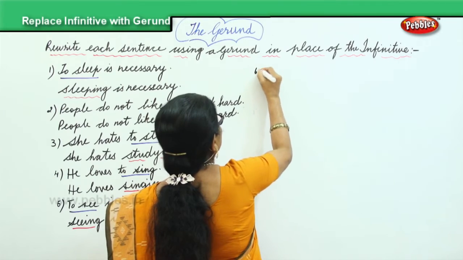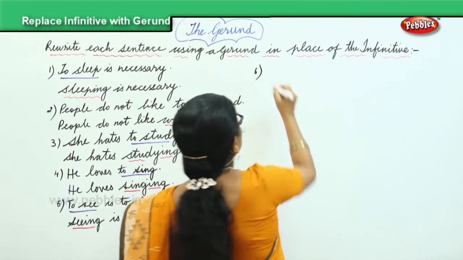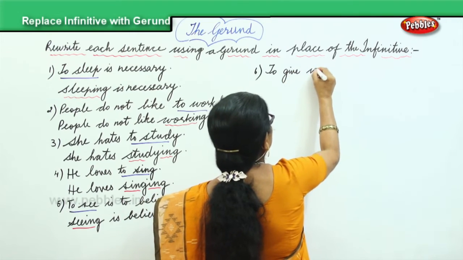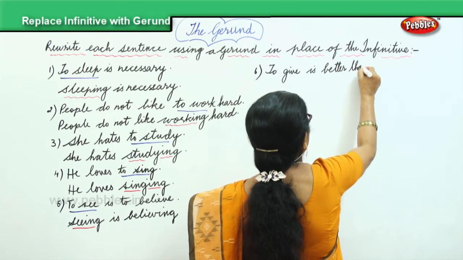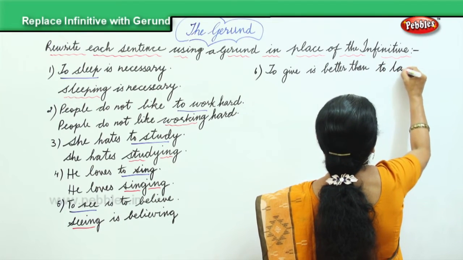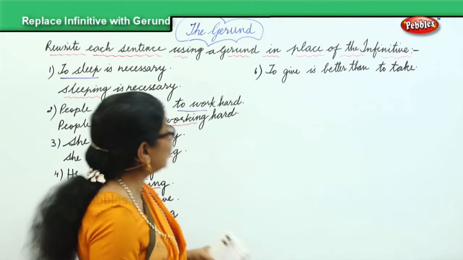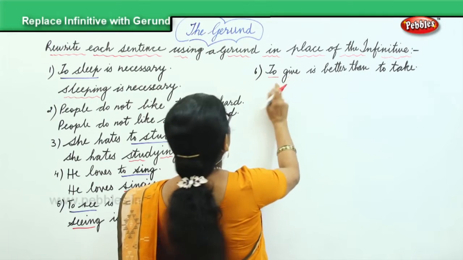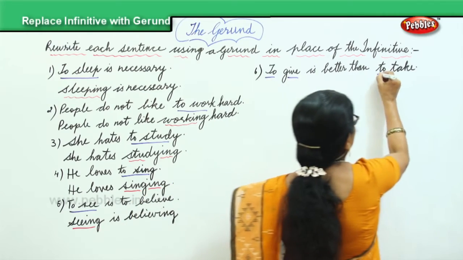Sixth one. Okay. To give is better than to take. And here you have infinitives: to give and to take.